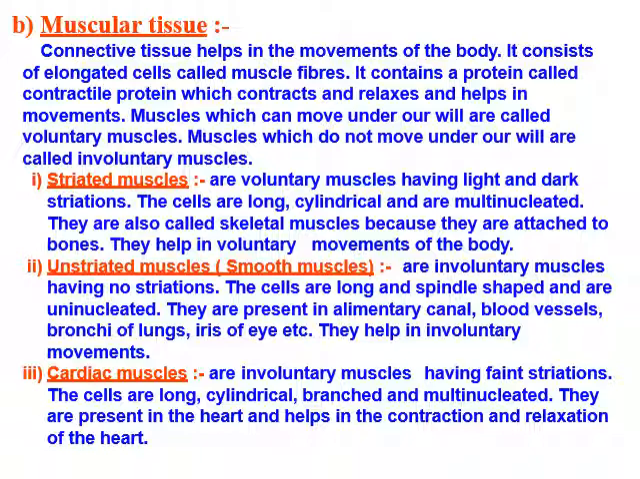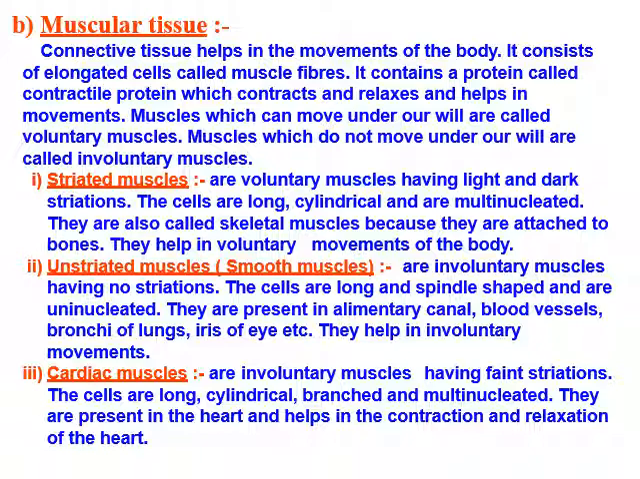Second is the unstriated or smooth muscles. They are involuntary. They are not in our will. And also they have no striations. They are also long, spindle shaped and uninucleated. One nucleus is present. They are mostly present in the alimentary canal, blood vessels, bronchi of lungs, and iris muscles of the eye, and they help in involuntary muscle movements of the body.